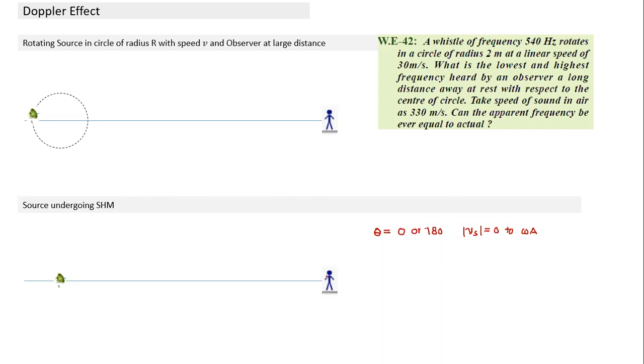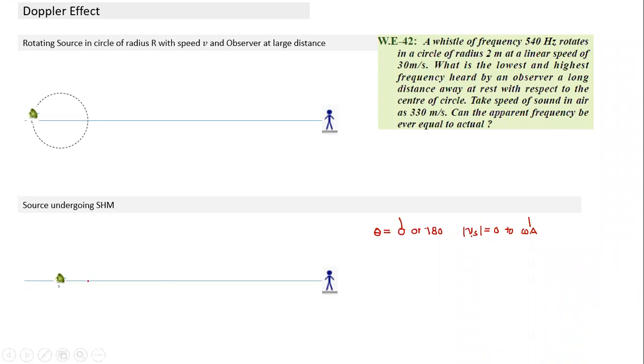So when would the frequency be maximum? When theta is 0 and velocity is maximum. When will the frequency be minimum? When theta is 180 and velocity is maximum. And when the velocity is 0, it doesn't matter where, the observed frequency will be f0.